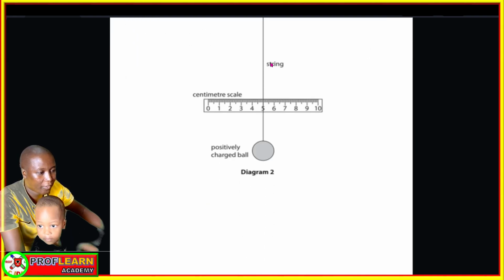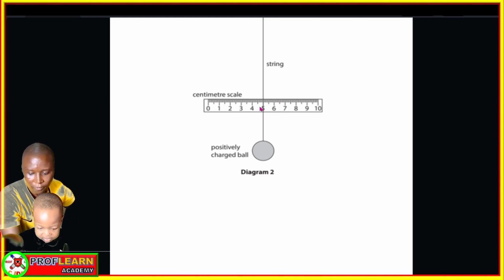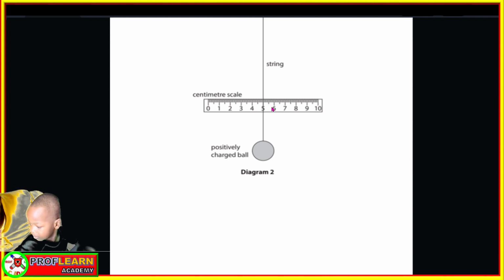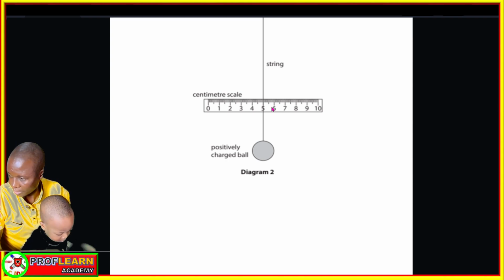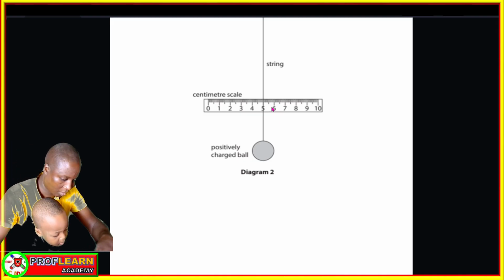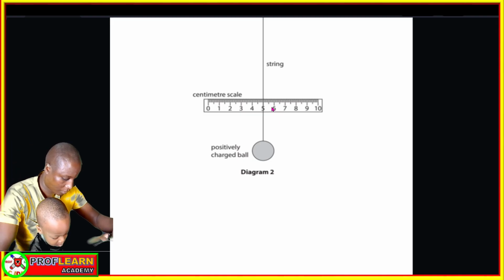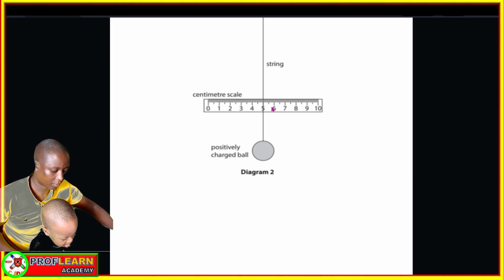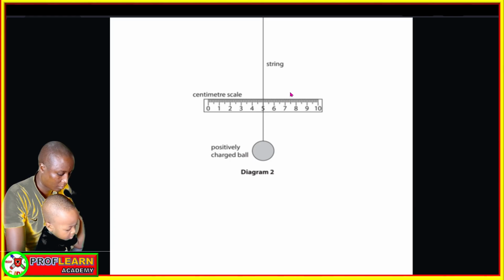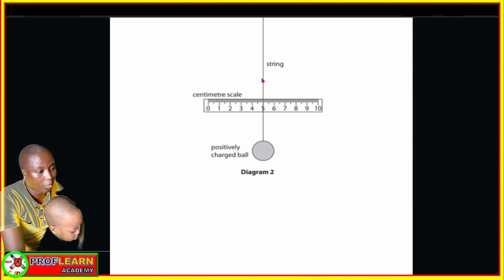And here we have a string and a setup. We have a string that is resting at the 5 centimeter mark.